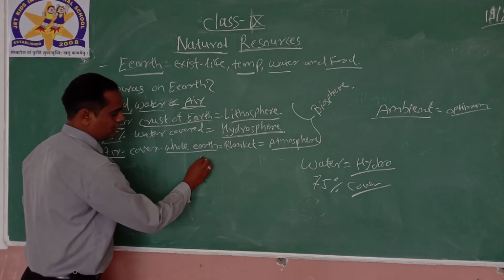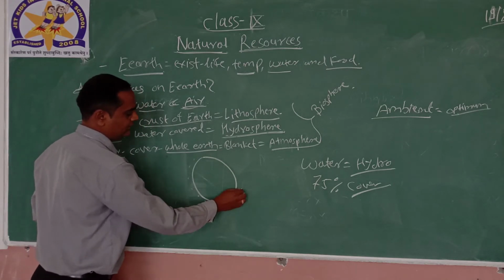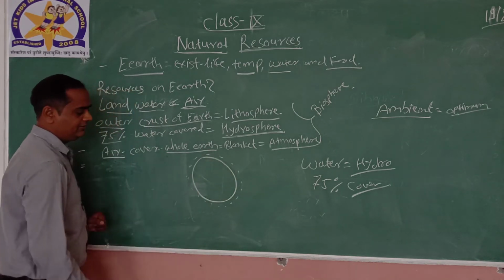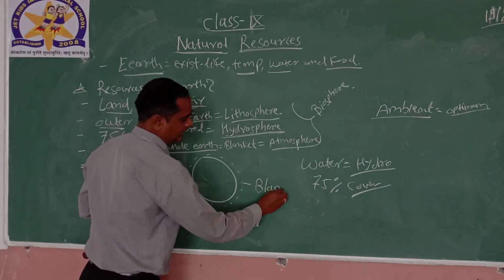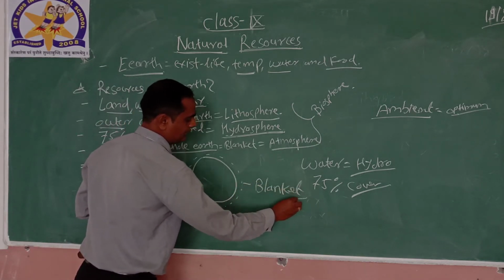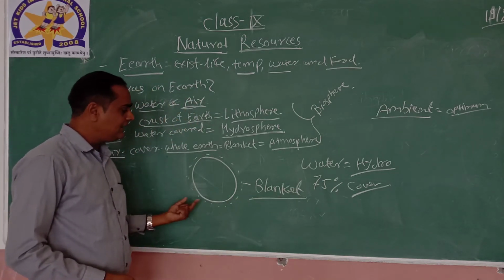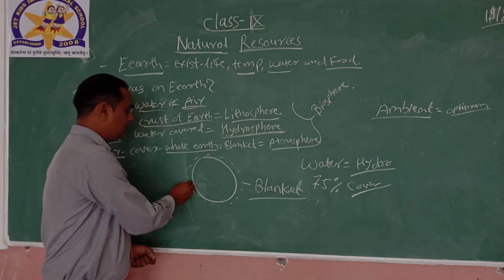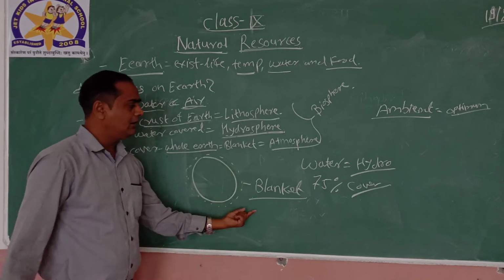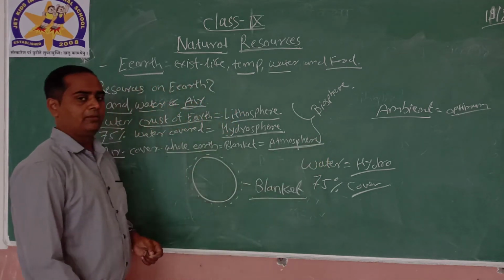Air covered to the whole earth. For example, you cannot see the air, but it acts as a blanket. Air is covered to the whole earth just like a blanket, outer to the air, just like a blanket. That layer is called an atmosphere.